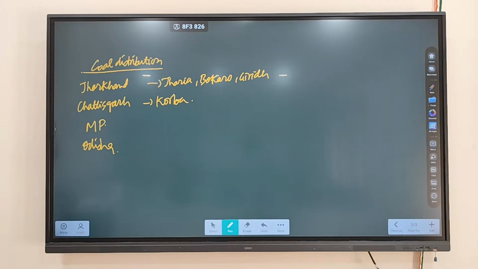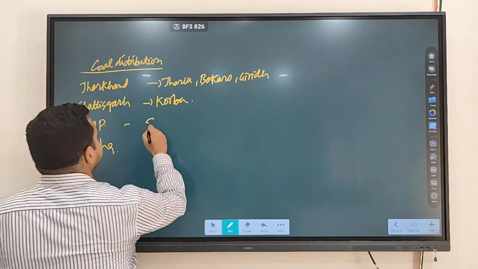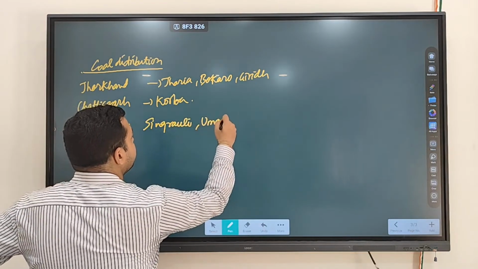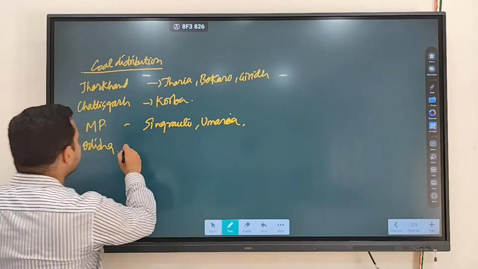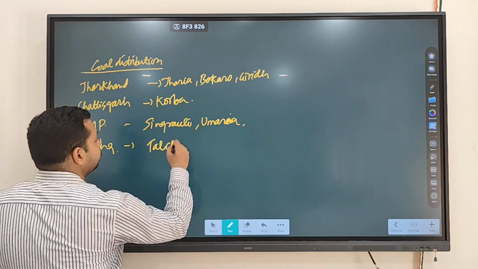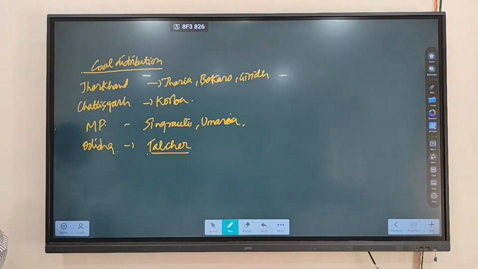In Madhya Pradesh, you will find Singrauli and Umaria. The Singrauli coalfield and the Umaria coalfield are the coalfields found in Madhya Pradesh. Fine. In Odisha, one of the important coalfields is the Talcher coalfield. Talcher.